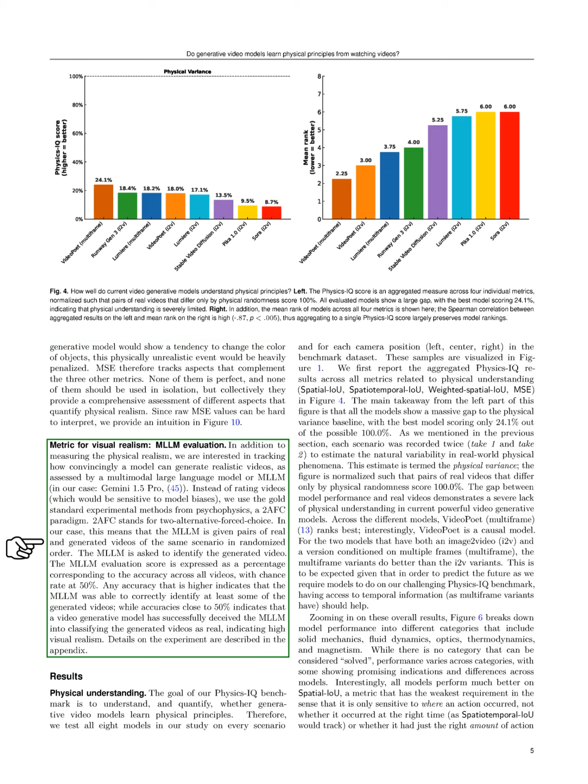Lastly, we evaluate visual realism using a multimodal large language model, MLLM, specifically Gemini 1.5 Pro. Instead of rating videos directly, we employ a 2 alternative forced choice, 2AFC, method, where the MLLM is presented with pairs of real and generated videos and must identify the generated one. The accuracy of this identification is expressed as a percentage, with a chance rate of 50%. Higher accuracy indicates that the MLLM can distinguish generated videos, while scores near 50% suggest that the model has effectively created realistic videos. Further details on this evaluation are provided in the appendix.